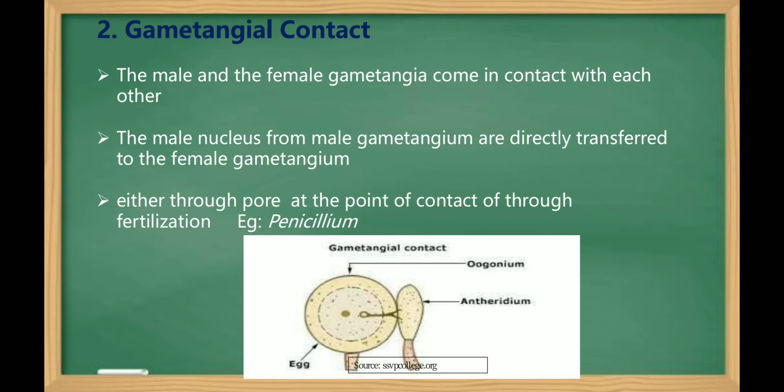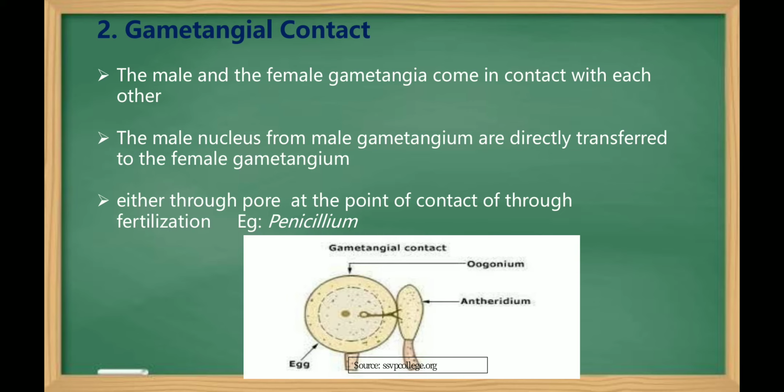Here, the male and the female gametangia come in contact with each other. The male nucleus from the male gametangium, that is the antheridium, is directly transferred into the female gametangium, or the oogonium, either through a pore formed in the common wall at the point of contact or through one or more fertilization tubes that arise from the antheridium. So fertilization then takes place by the fusion of the male nucleus with the egg inside the oogonium.